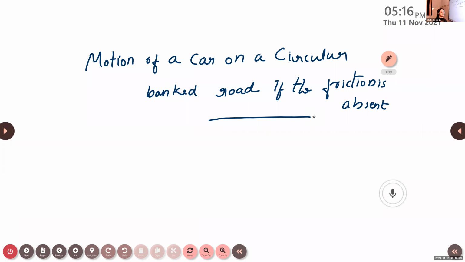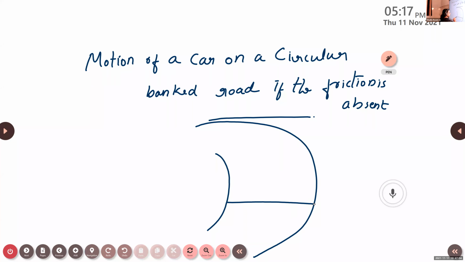Here we consider a circular road, and we know that the outer edge of the circular road is raised over its inner edge through a certain angle theta. It is not simply a circular road, it's a circular banked road, raised in order to provide the necessary centripetal force to the vehicle. And here we place the car.